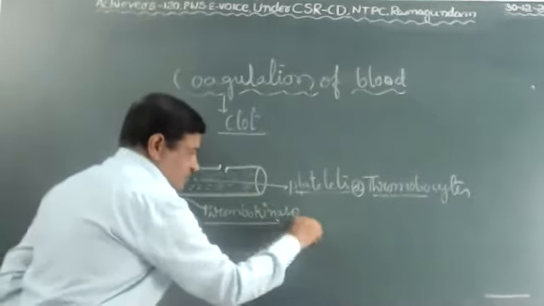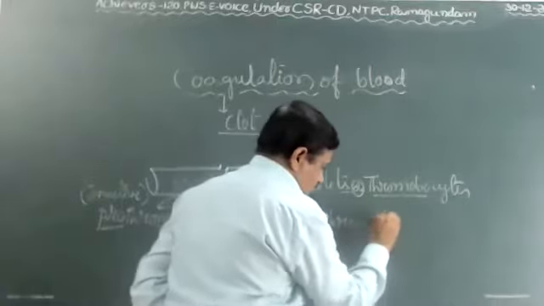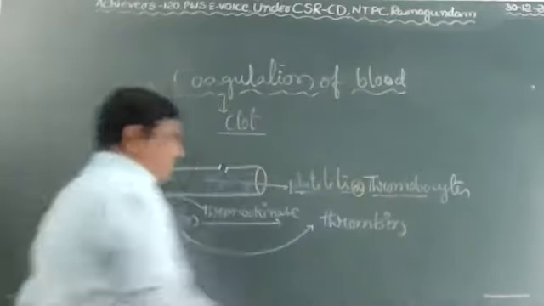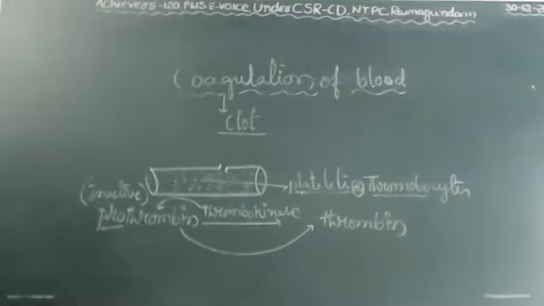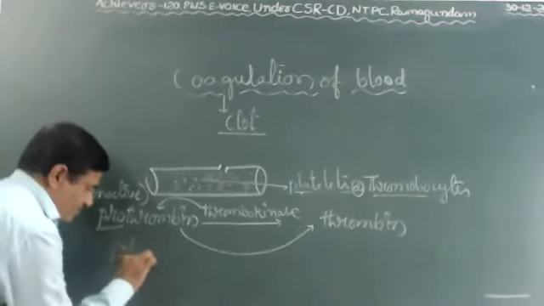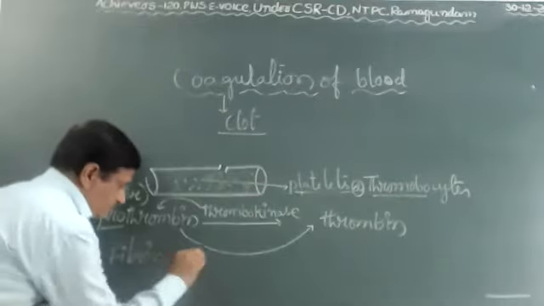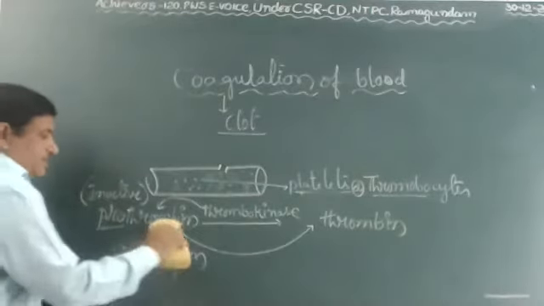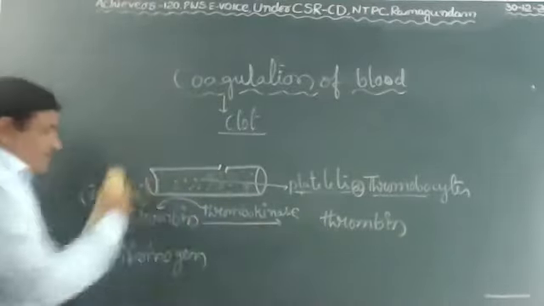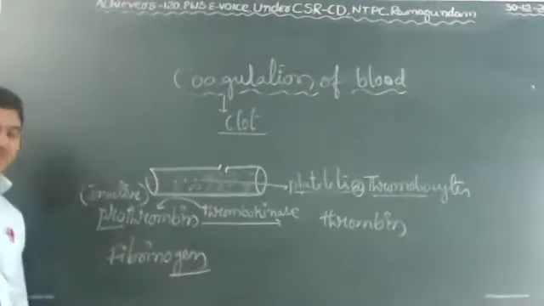Prothrombin converts into thrombin. Next, one more chemical is present, fibrinogen. This fibrinogen is also present in the blood. The suffix gen means inactive form.